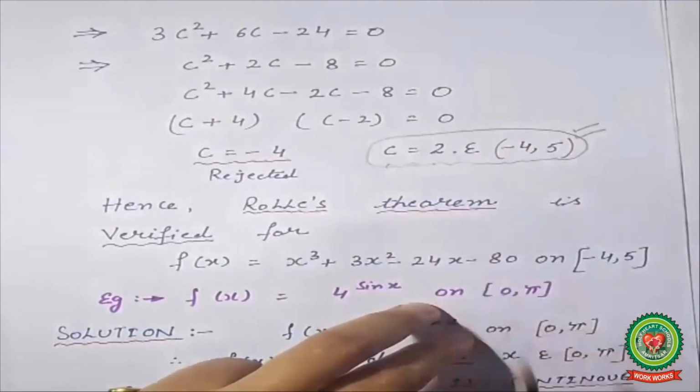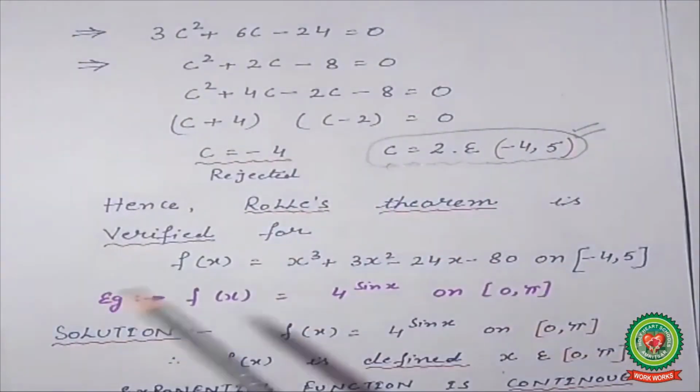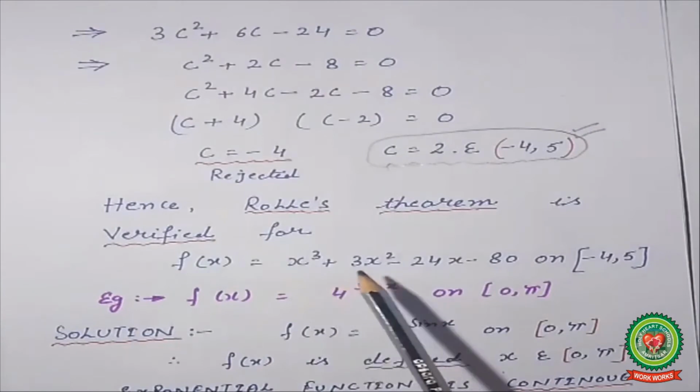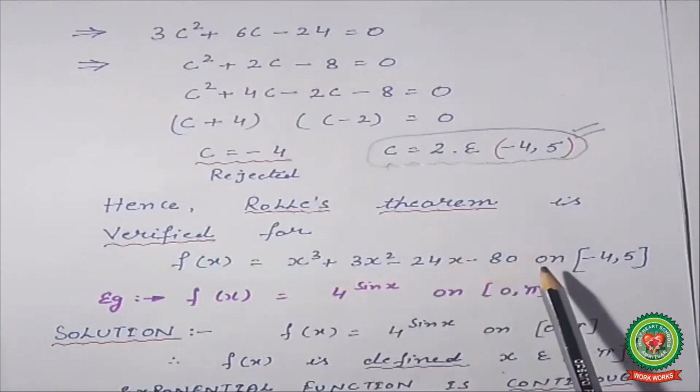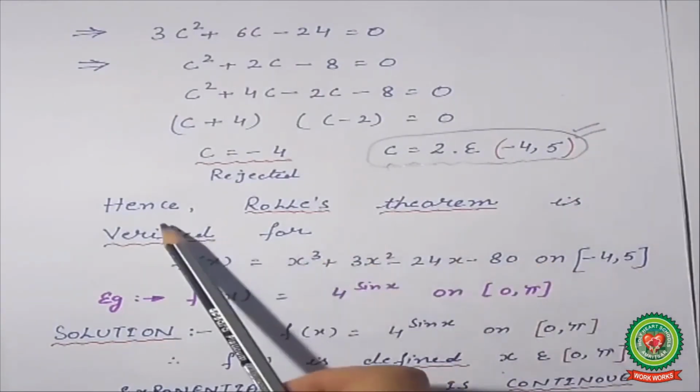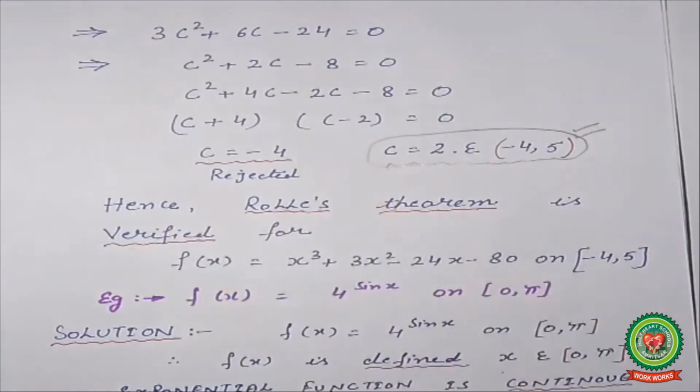Maximum students lose marks on this side. Clear? f(x) is equal to x cube plus 3x square minus 24x minus 80 on this interval. At last you have to write that Rolle's theorem is verified for this case also.